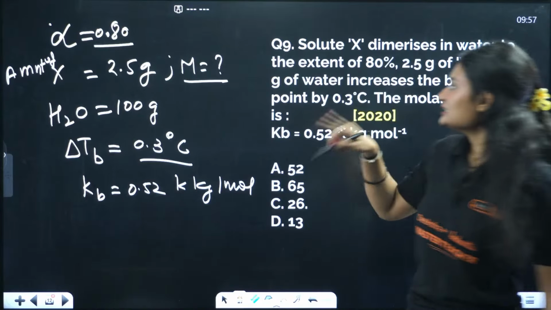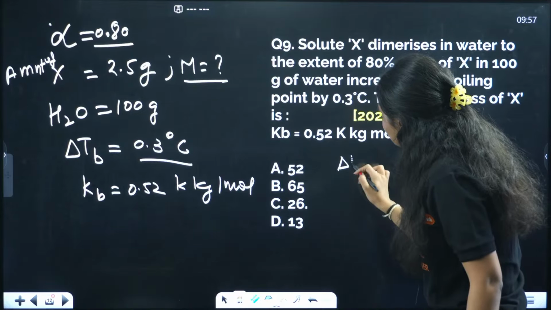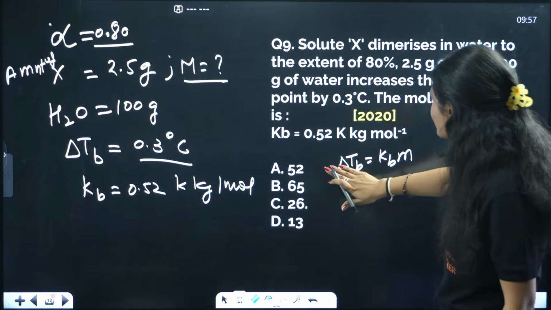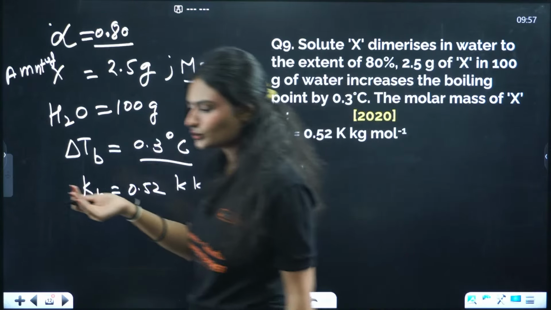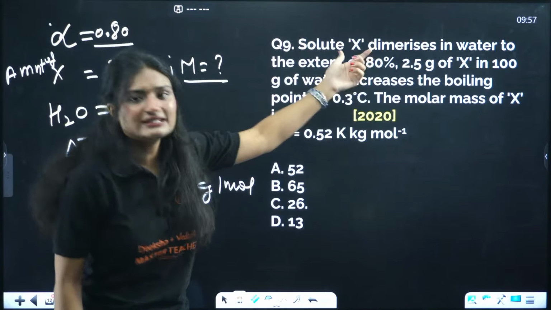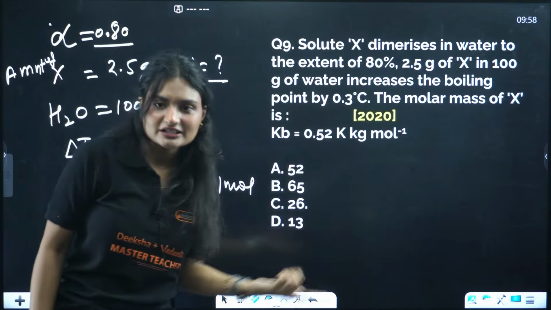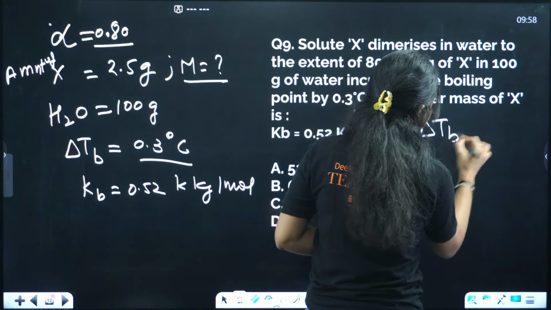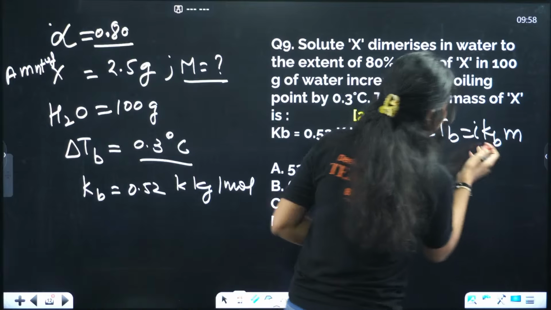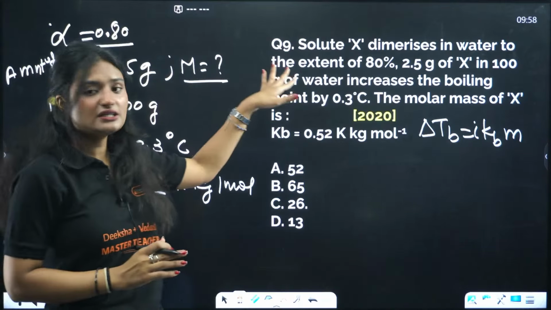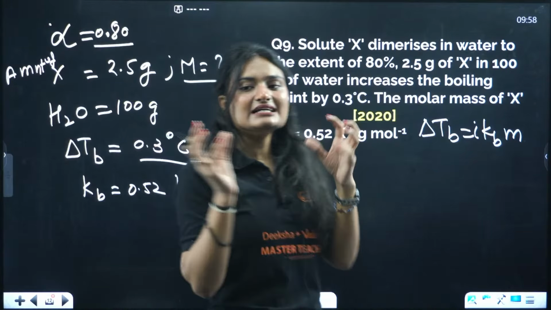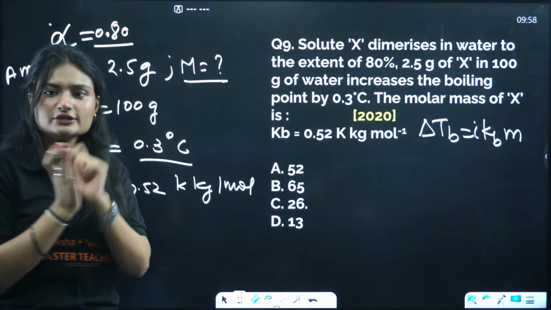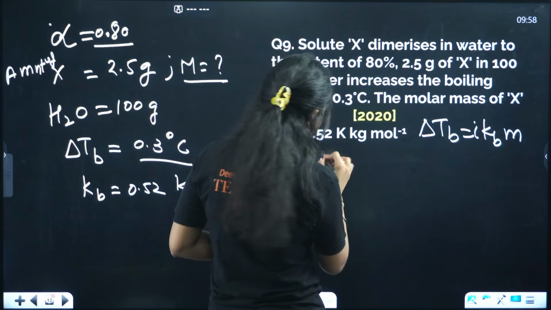It is dimerizing. You can't calculate it straight away using delta TB equals to KBM, right? We are given the data almost, but this formula will not be used. There will be a slight variation to it. Why? Because the solute is dimerizing. That means the Van't Hoff factor you have to find out. The formula also changes in case of association or dissociation. What is happening here? It is association. Two molecules are combining. Associated molecules are two. What is the formula in this case for association?